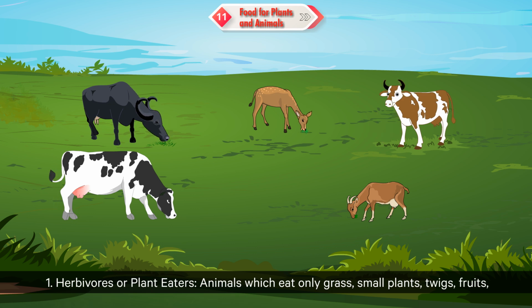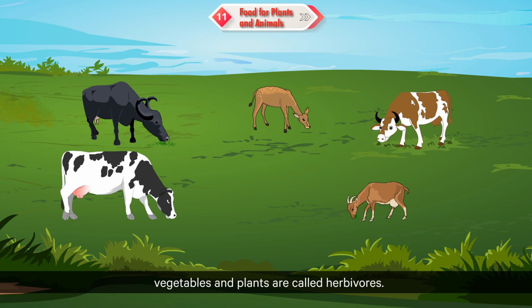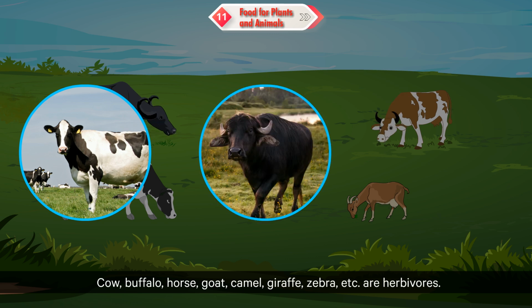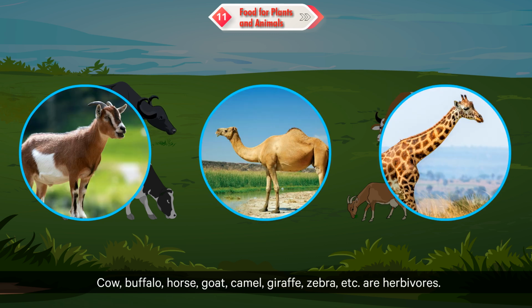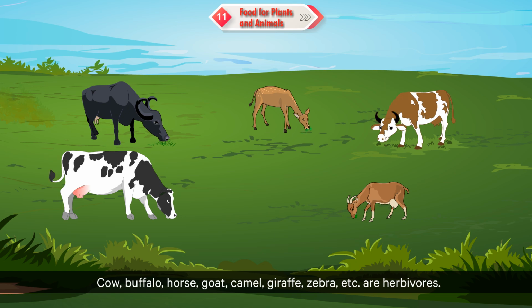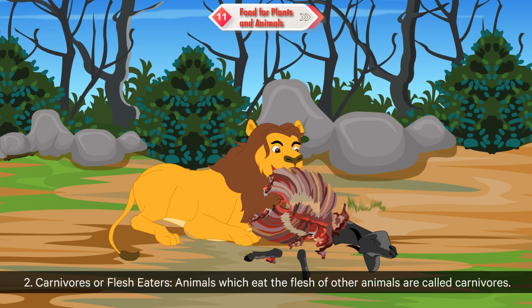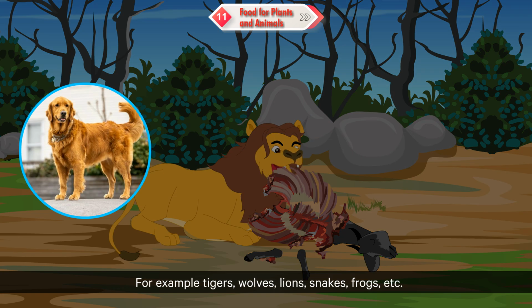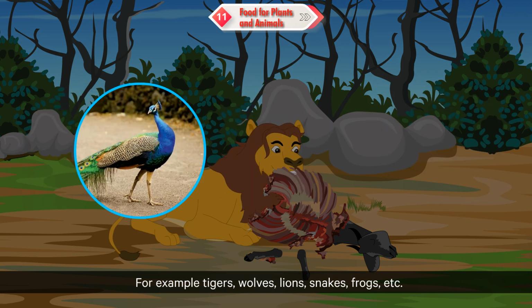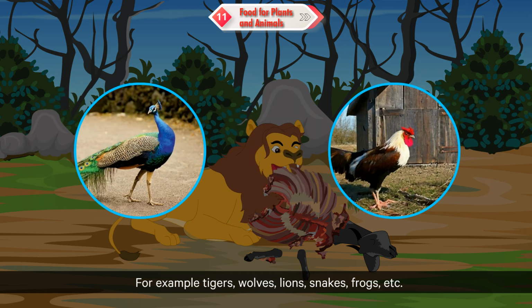1. Herbivores or plant eaters. Animals which eat only grass, small plants, twigs, fruits, vegetables, and plants are called herbivores. Cow, buffalo, horse, goat, camel, giraffe, zebra, etc. are herbivores. 2. Carnivores or flesh eaters. Animals which eat the flesh of other animals are called carnivores. For example, tigers, wolves, lions, snakes, frogs, etc.